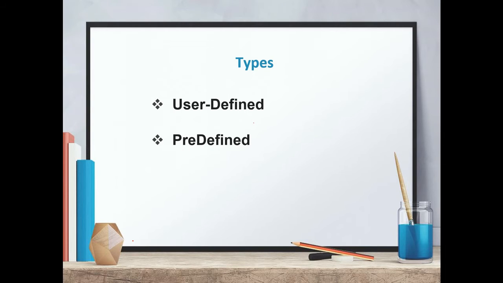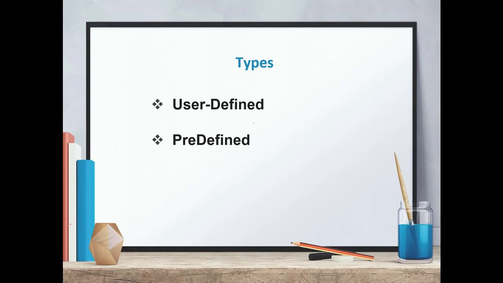Next, the types of functions. There are basically two types of functions in C++. Number one is user-defined functions, and the second one is predefined functions. User-defined functions are defined by the programmer at the time of writing the program. We can customize them according to our requirements, but we have to build the logic and do the coding ourselves, and it requires extra effort.